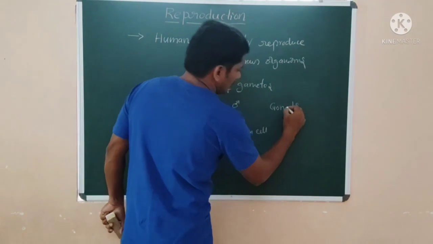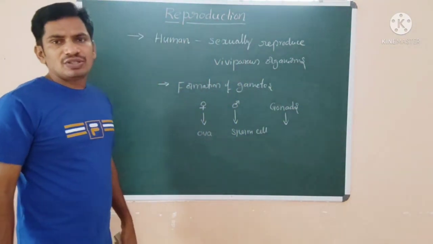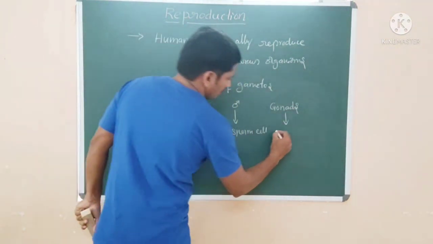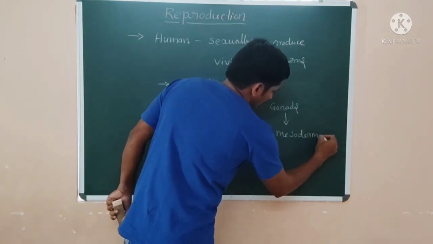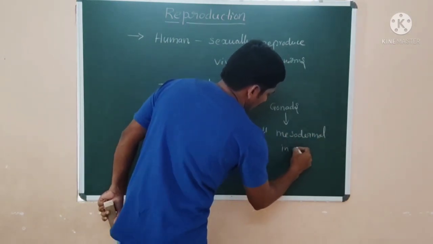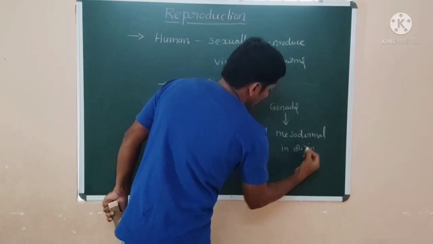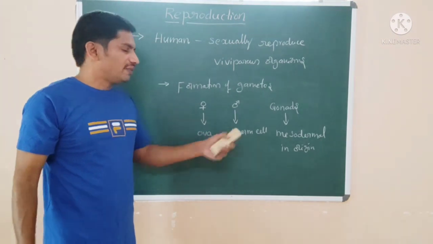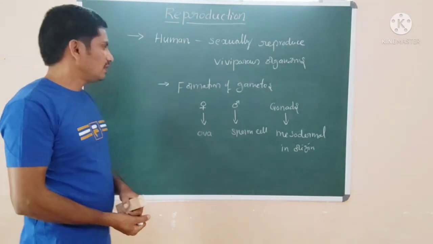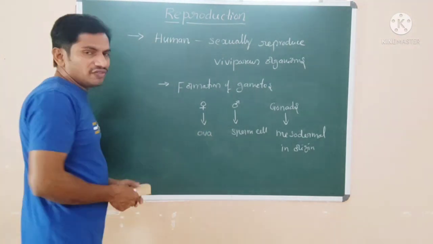Gonads are mesodermal in origin in the embryonic stage. Gonads produce the male and female gametes. That's the formation of gametes.